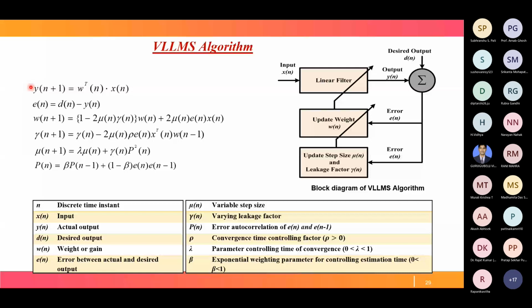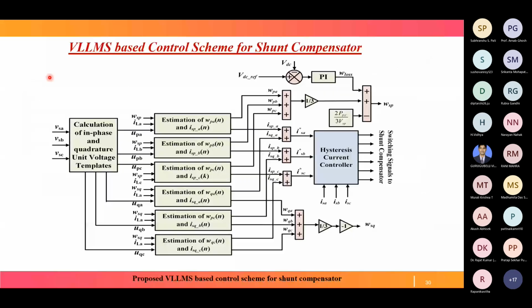This is the structure of the VLLMS based control scheme for the shunt compensator. We'll discuss this structure after discussing these expressions, and then it becomes more clear. The first step is how we get the in-phase and quadrature unit templates of the source voltage. Let our source voltage be VSA, VSB, VSC. From these we find the peak amplitude of the PCC voltage, that is VSP.